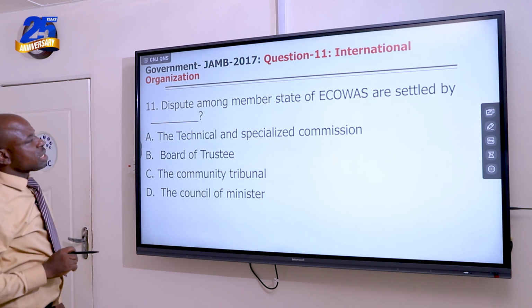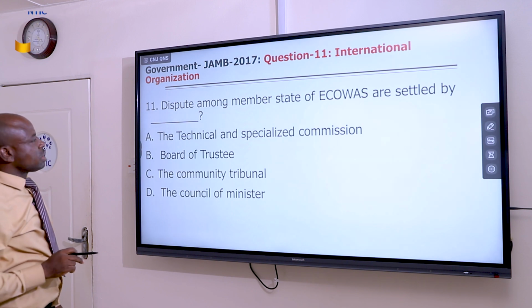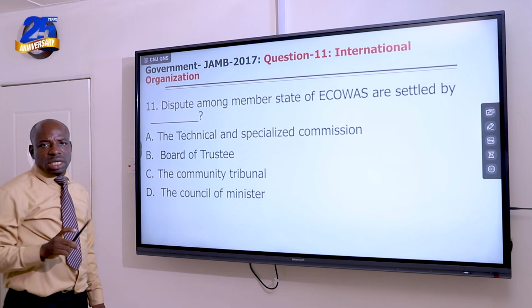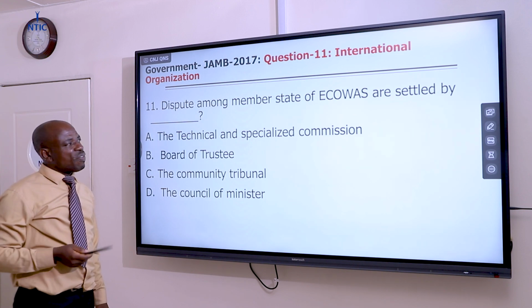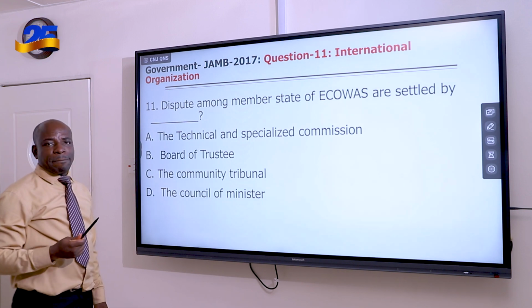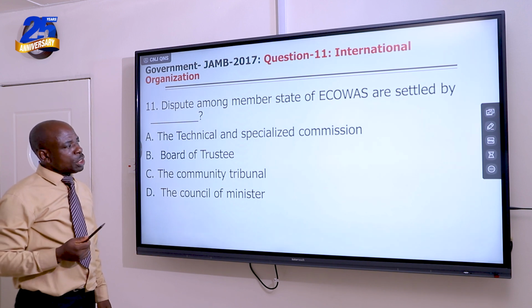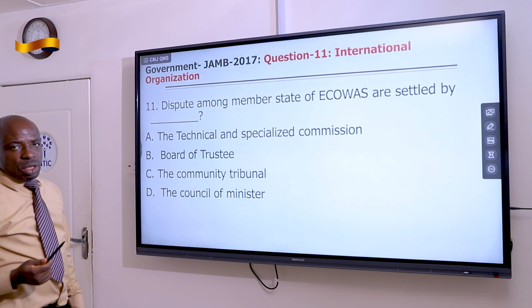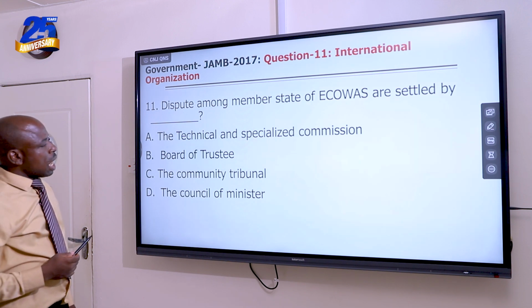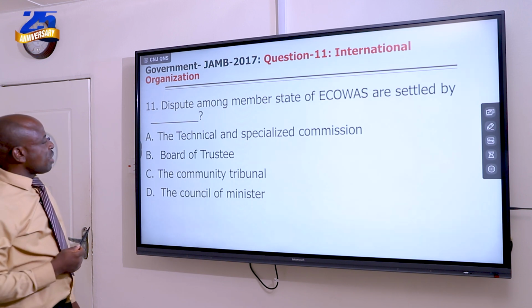Disputes among member states of ECOWAS are settled by dash. Remember, ECOWAS is a sub-regional body that has about 16 countries in West Africa, primarily established to foster economic cooperation and development within the sub-region of West Africa.